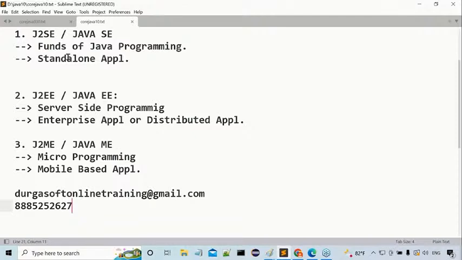So J2SE will cover what? Fundamentals of Java programming. J2EE will cover what? Server side programming. J2ME will cover what? Micro programming. By using fundamentals of Java, which type of applications are we able to prepare? Standalone applications. By using server-side programming? Enterprise applications or distributed applications. By using micro programming? Mobile-based applications. That's okay, good.